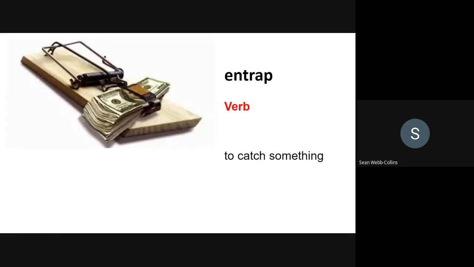Is there a noun form? That's right, entrapment. For example, police entrapment is a crime. Once more, what are the word forms? Entrapment, noun, and entrap, verb.